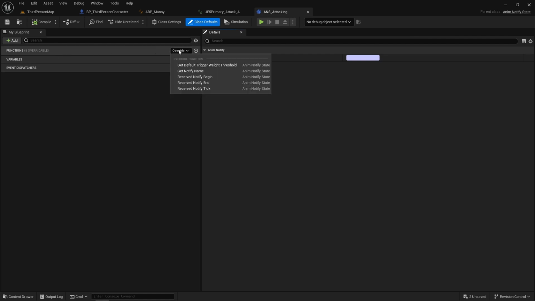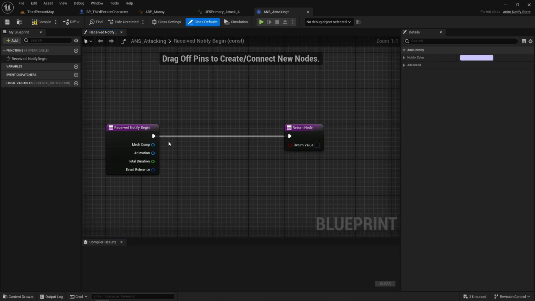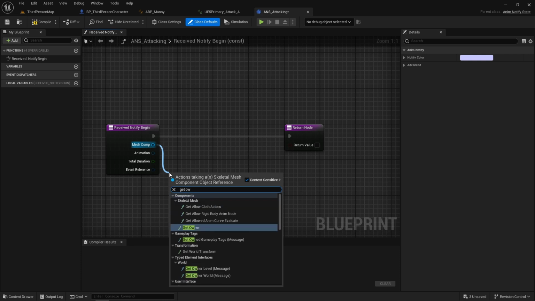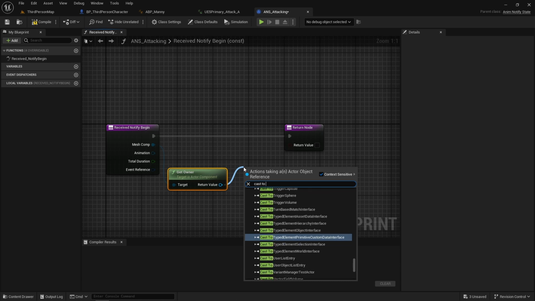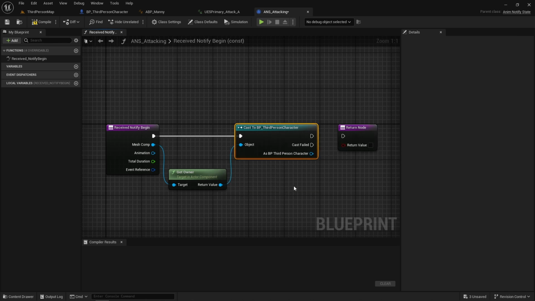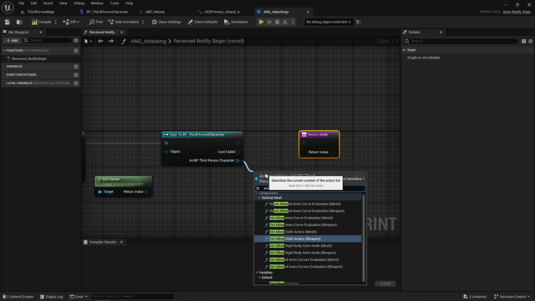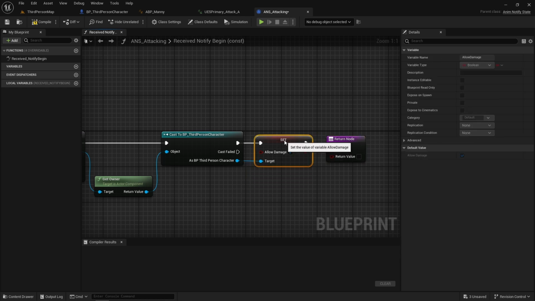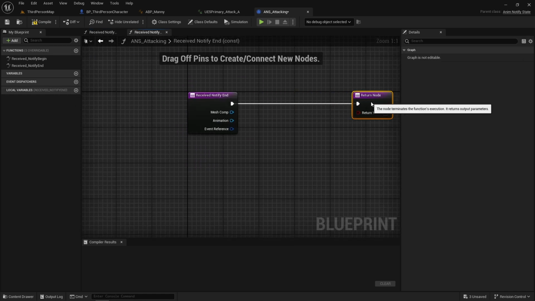Let's go to our functions and overwrite our notify begin. And off our mesh component, we're going to get owner, and then we're going to cast to our third person character, and we're going to set allow damage to true. Now let's overwrite our notify end. We need the same nodes, so let's copy and paste them over and set our allow damage to false.